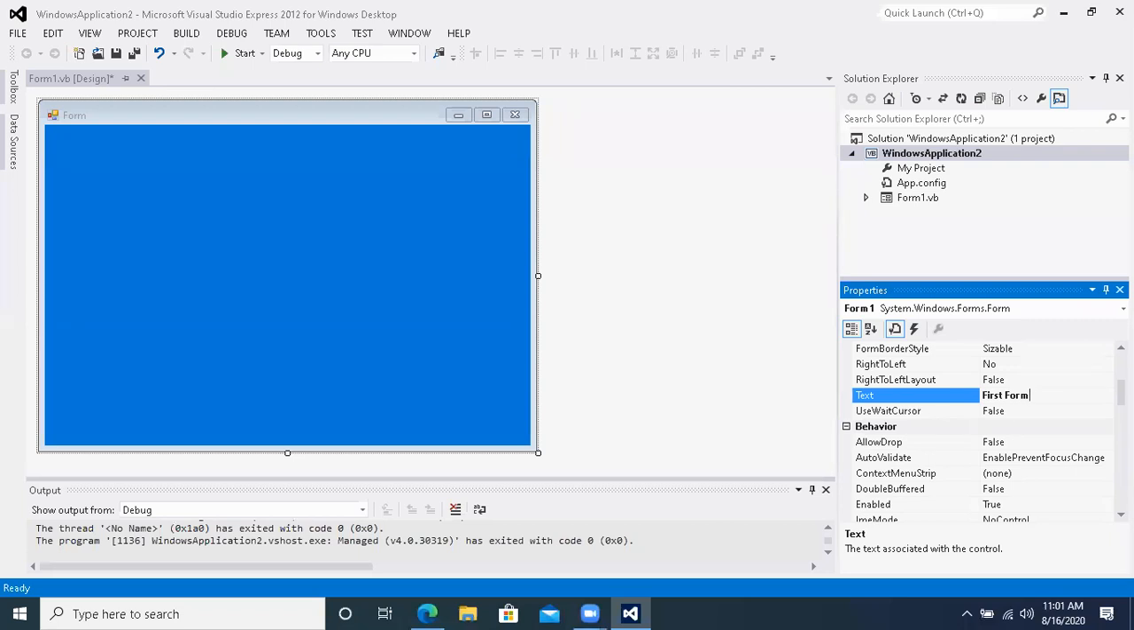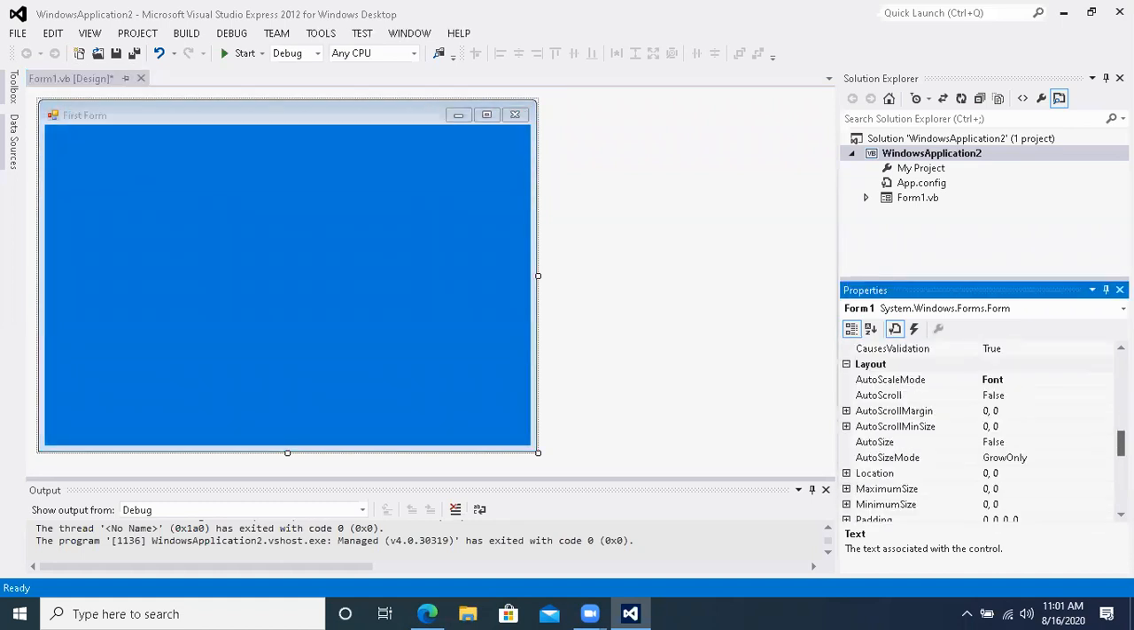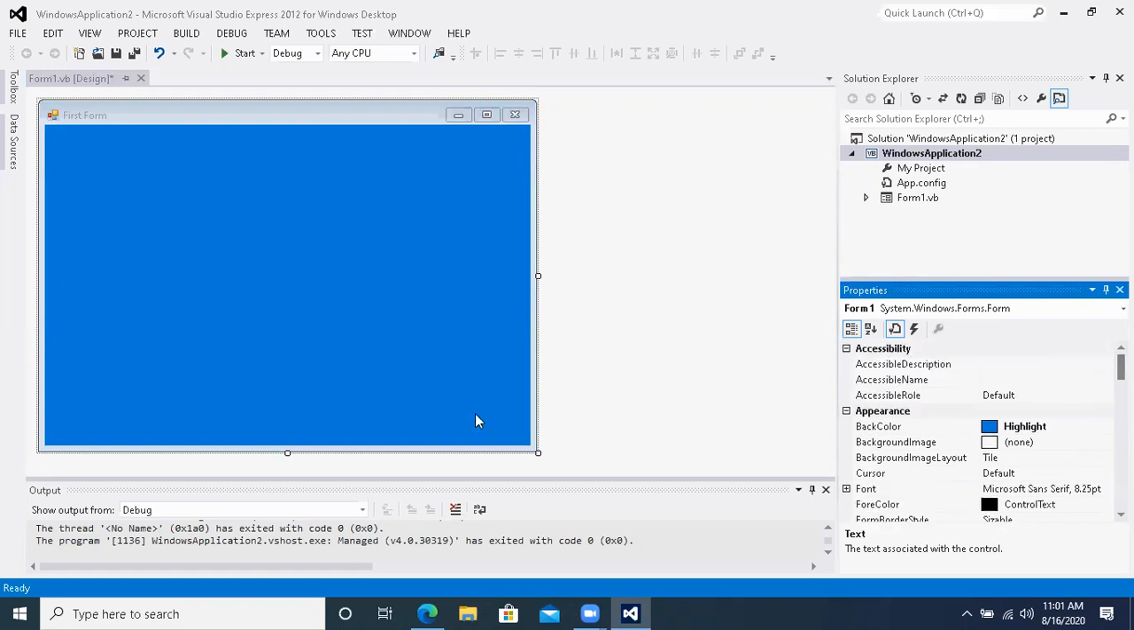First form text है, ये text. Name change नहीं किया, we haven't changed the name. Text title is now first form. First form is written in the title. Now I have changed the title. So these are the things that we can change from here. We will see all these properties with the passage of time.